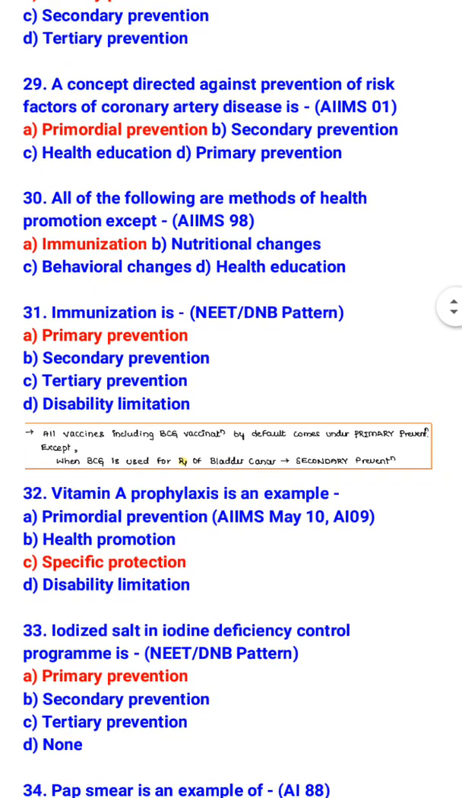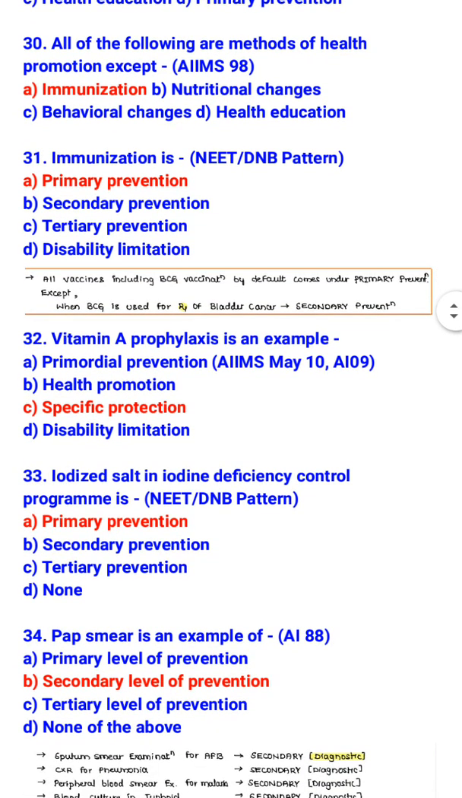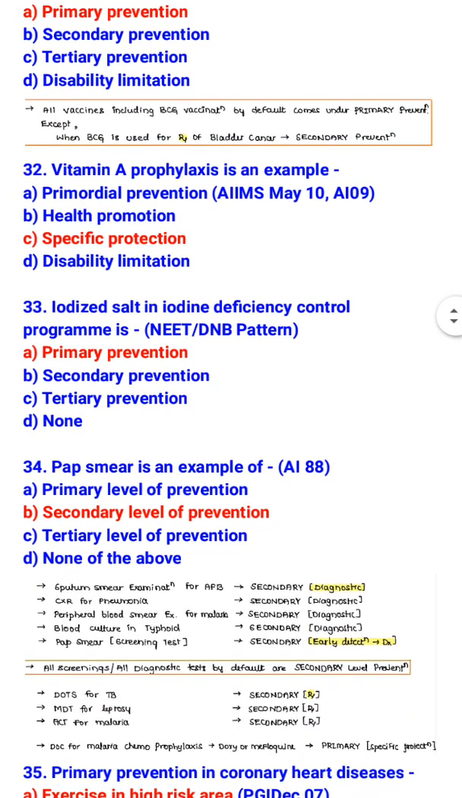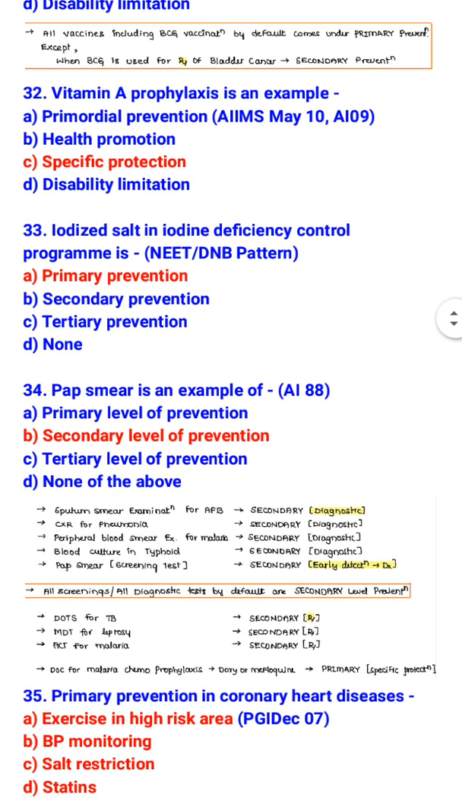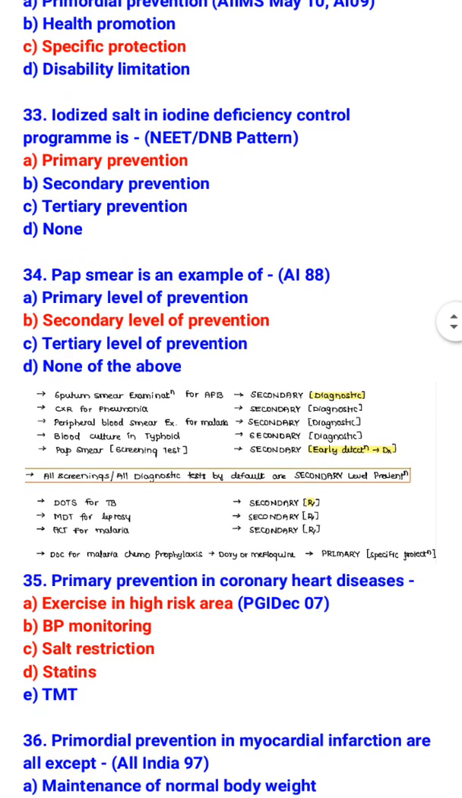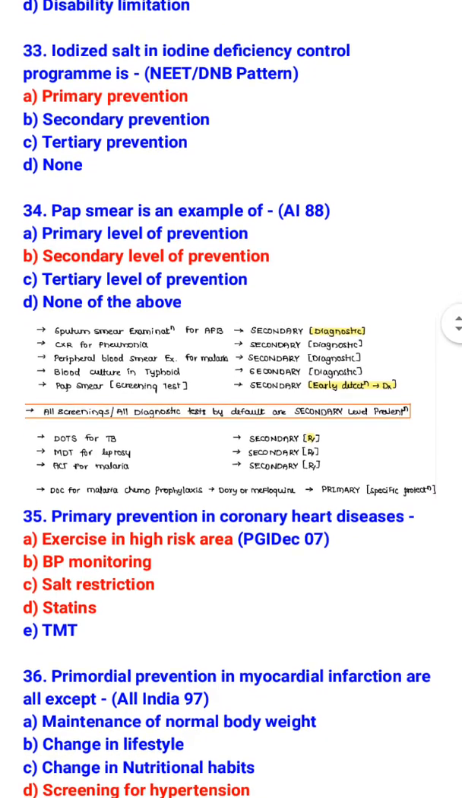All the following are methods of health promotion except immunization. So methods of health promotion are nutritional changes, behavioral changes and health education. Immunization is primary prevention. Vitamin A prophylaxis is an example of specific protection. Iodized salt and iodine deficiency control program is primary prevention. Pap smear is an example of secondary level of prevention.